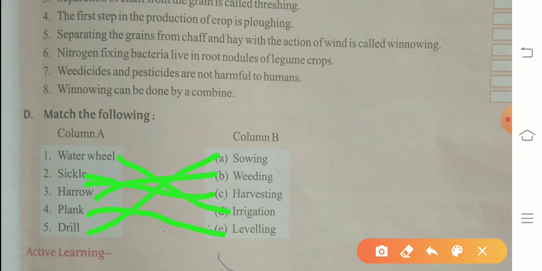So first, D, irrigation. Water wheel, irrigation. Sickle, harvesting. C, harrow, weeding. B, plank, leveling. E, drill, sowing. A.